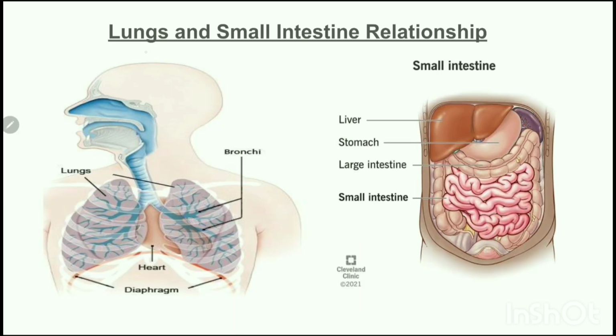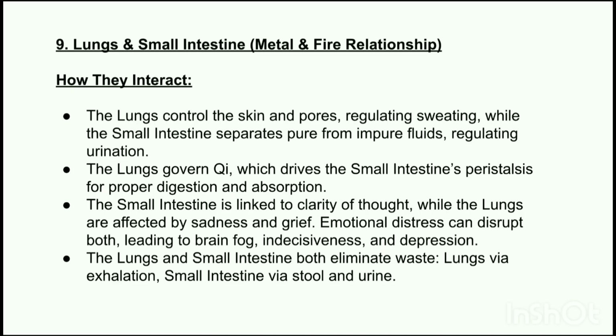Now we will see the relationship of lungs and small intestine. The lung belongs to metal element and the small intestine belongs to fire element. So this is a metal and fire relationship. Now how do they interact? The lungs control the skin and the pores, regulating the sweating, while the small intestine separates pure from impure fluids, which regulates the urination. So, if either of them fails, it can cause fluid imbalance. For example, the person may suffer from dry skin, excessive sweating, or urinary issues.